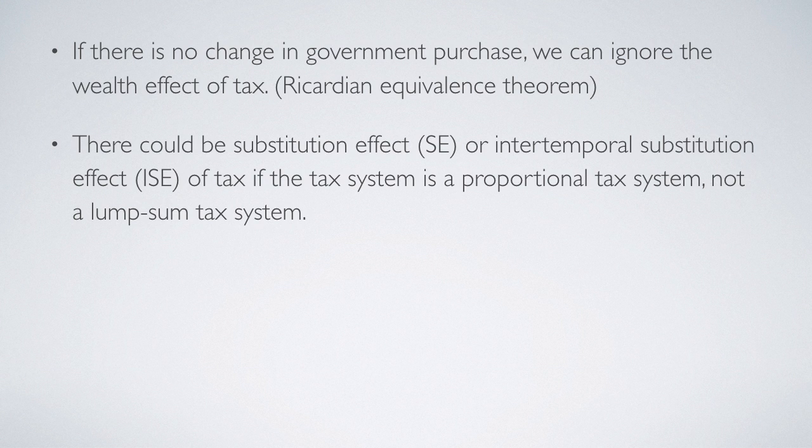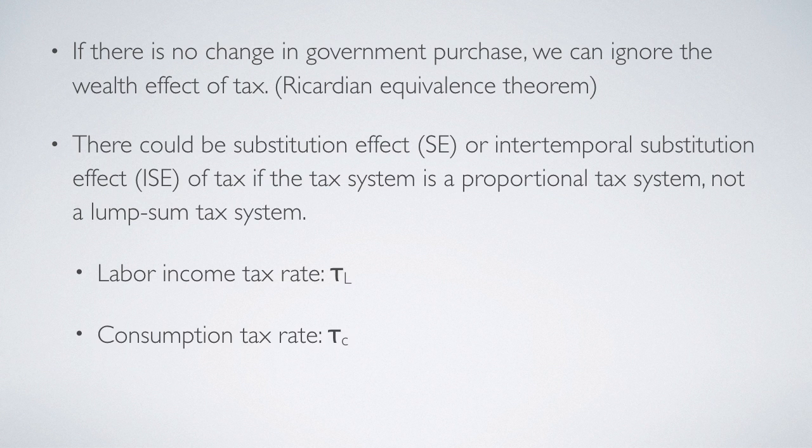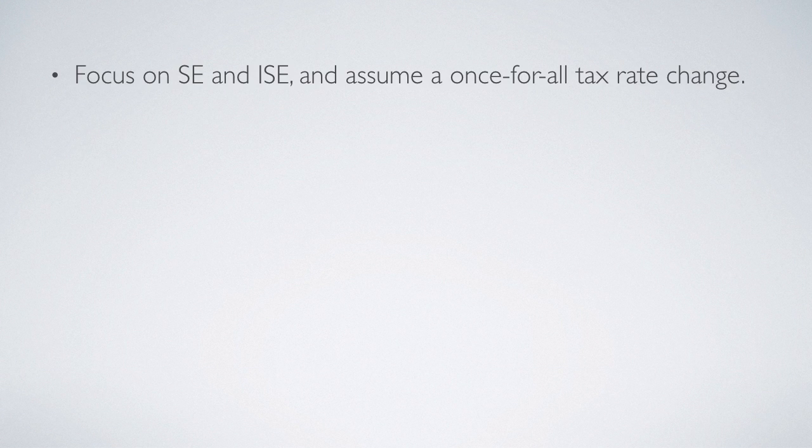And we talk about three possible proportional taxes. One is the tax on labor income and the tax on consumption. We also talk about tax on asset income. And for previous slides, we focus on substitution effect and intertemporal substitution effect, and we assume a once-for-all tax rate change, which means a permanent tax rate change. And we consider several possible substitutions.